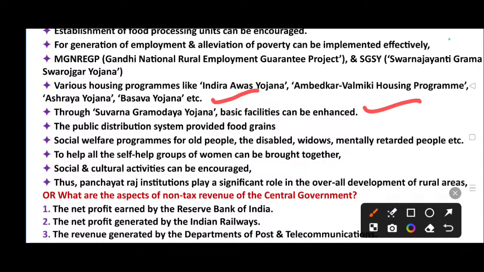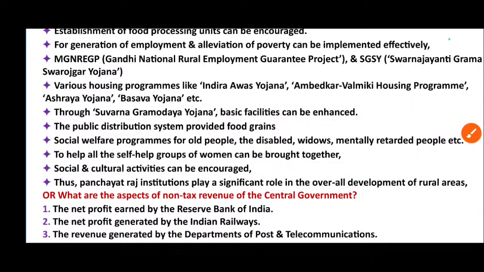The public distribution system provides food grains, and social welfare programs for old people, the disabled, widows, mentally retarded people, etc. To help, all the self-help groups of women can be brought together. Social and cultural activities can be encouraged. Thus, Panchayat Raj institutions play a significant role in the overall development of rural areas.